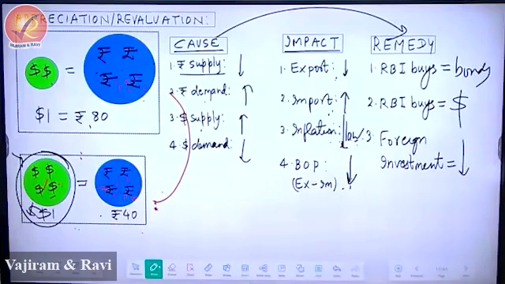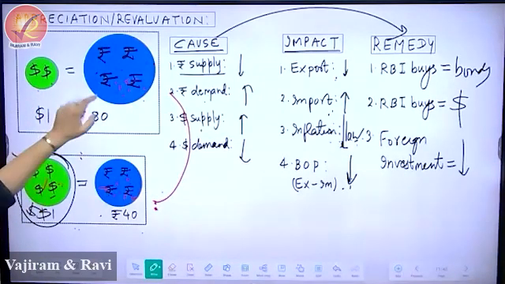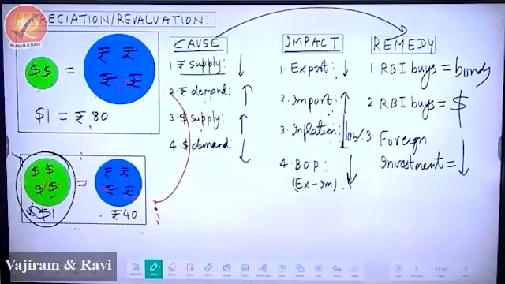Third, you see this, guys? Third, what have you done? There is too much of dollar. RBI wants to reduce this. What will RBI do? Buy the dollar. So please write. RBI can purchase the dollars. But RBI has a rule. When it purchases the dollar, it has to release rupee. So here RBI will purchase the dollar. Dollar will become small. RBI will release rupee. Rupee will become big. So we reverse from here to here automatically.